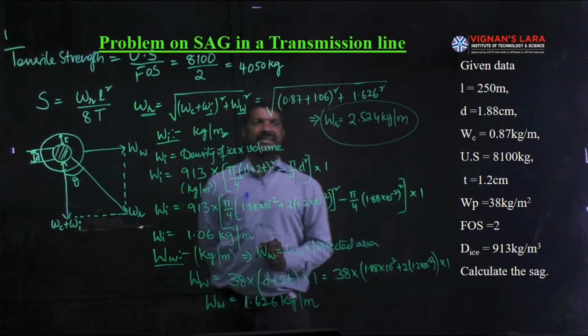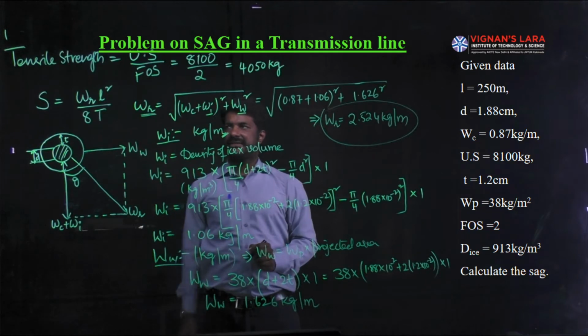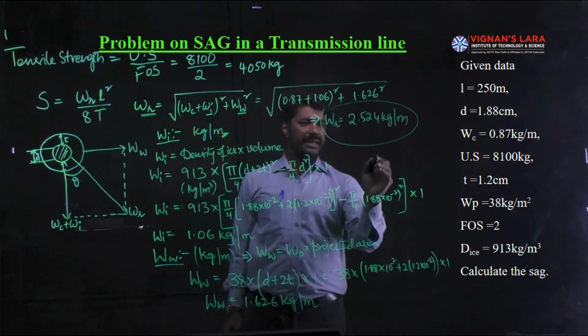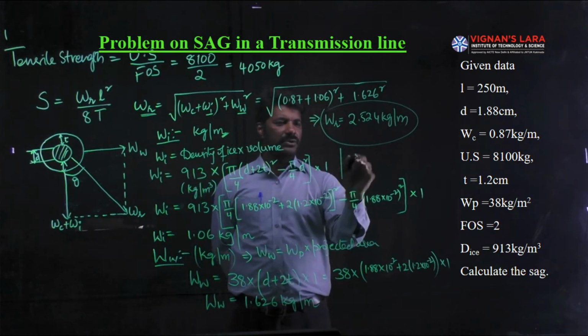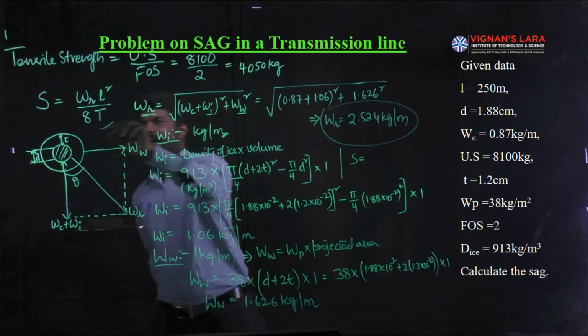Once we get this resultant weight, you can calculate the sag S, which is given by S equal to WR L square by 8T. This is the formula.